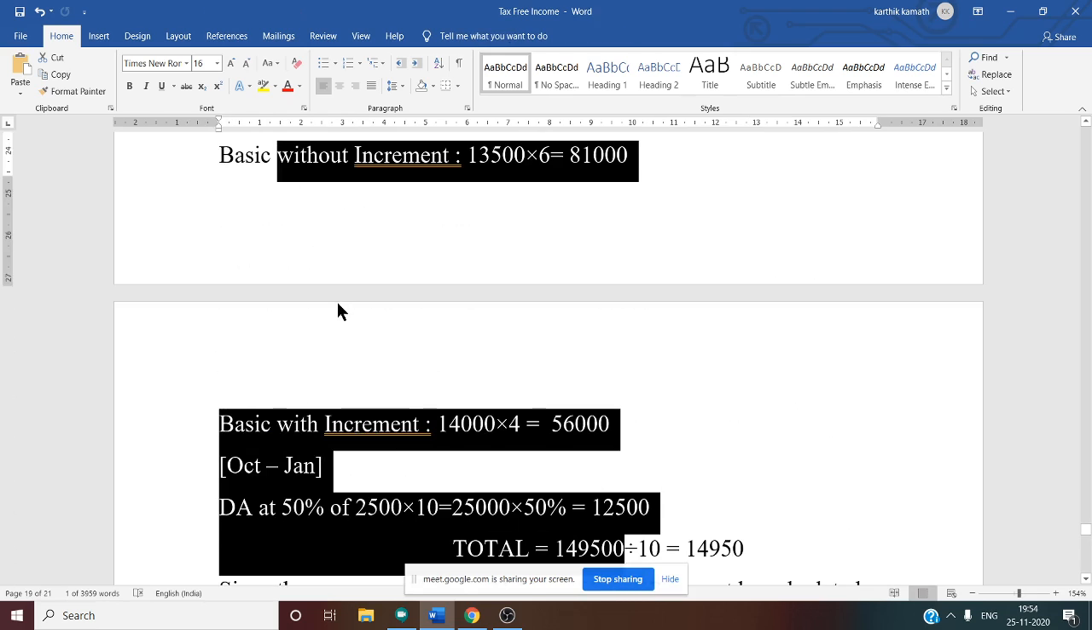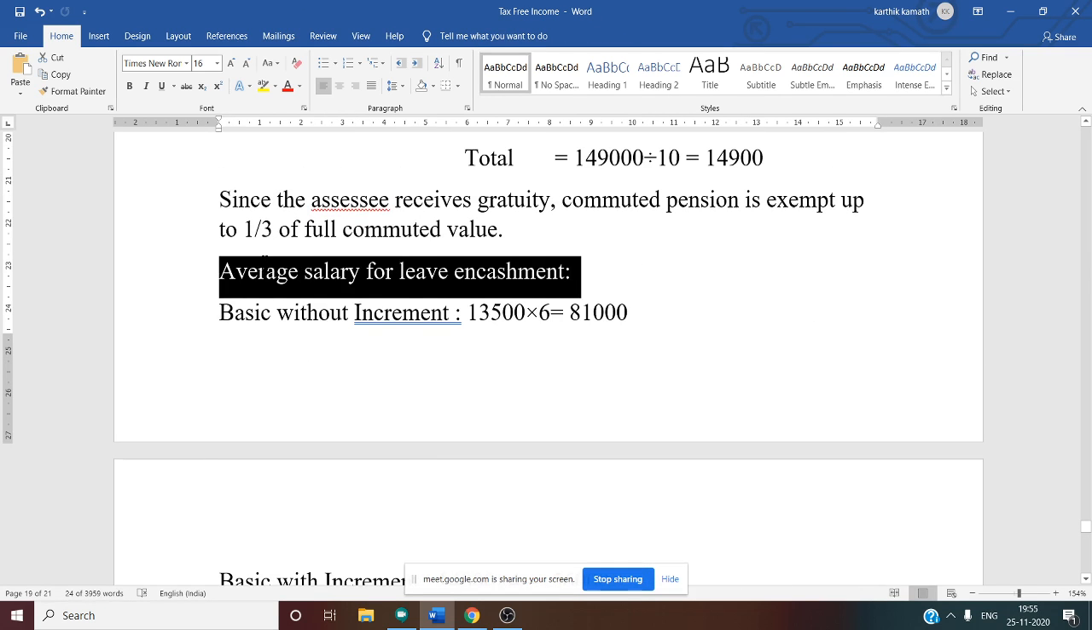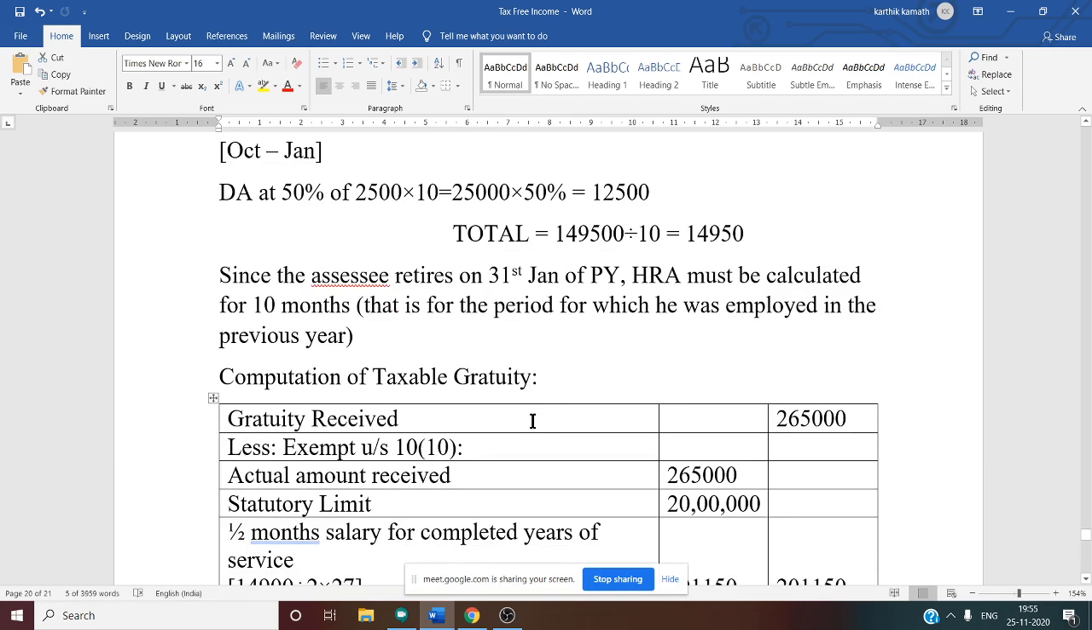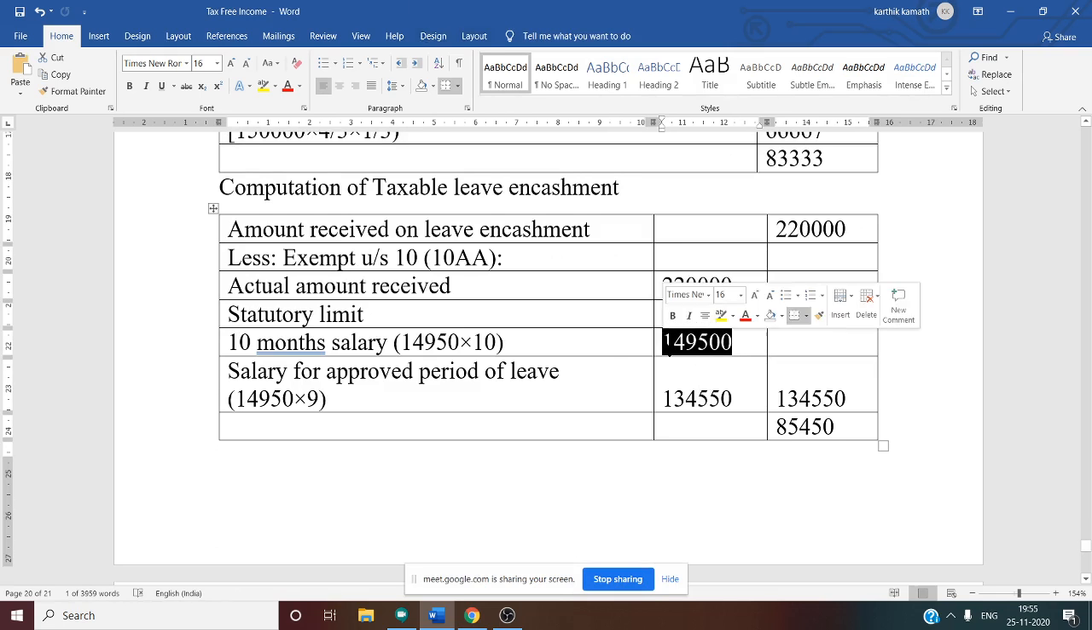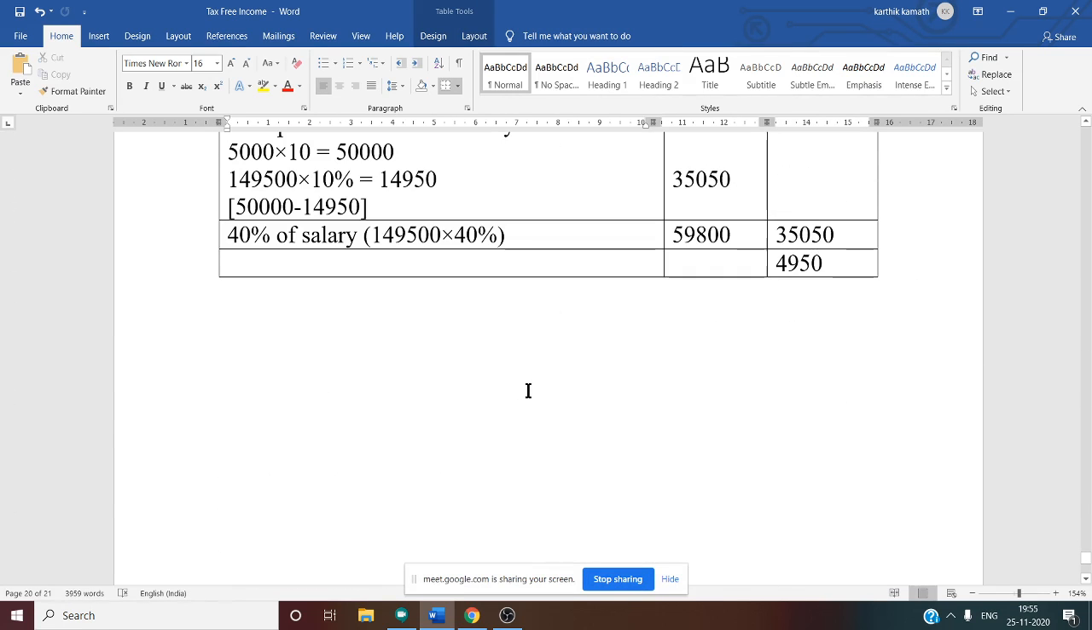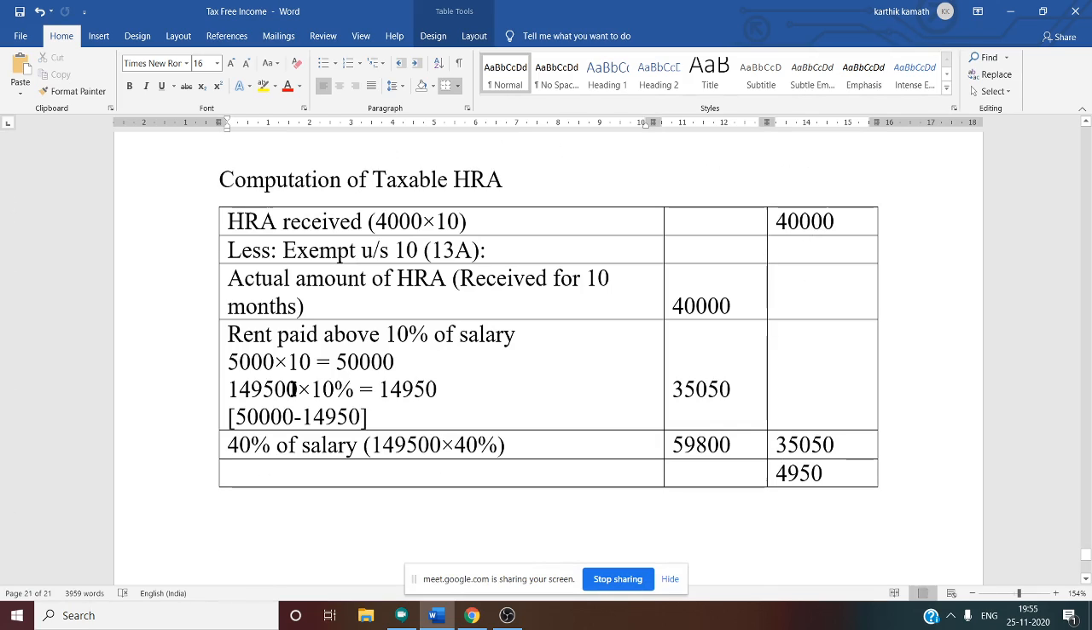See this. Have you understood? Not 14,950. That is average salary. We want 10 months salary. We don't want average. We want 10 months salary for HRA. That is 1,49,500. Or else you can take average also, 14,950, then you have to multiply by 10. Then also you will get the same answer. That is 1,49,500. 1,49,500 is 10 months salary.